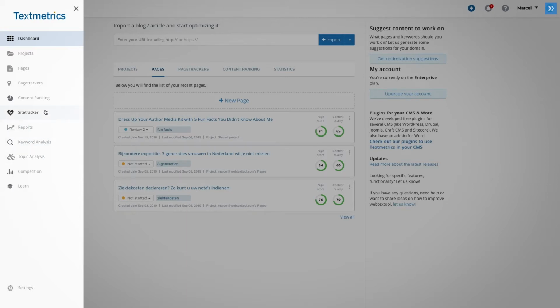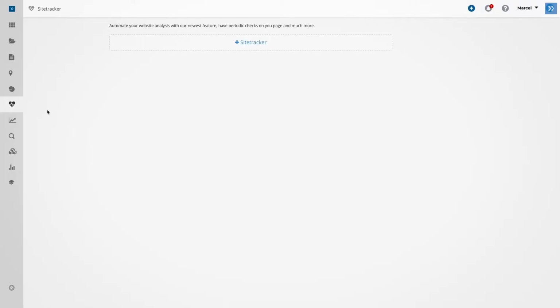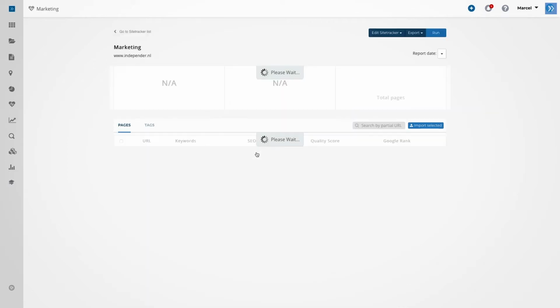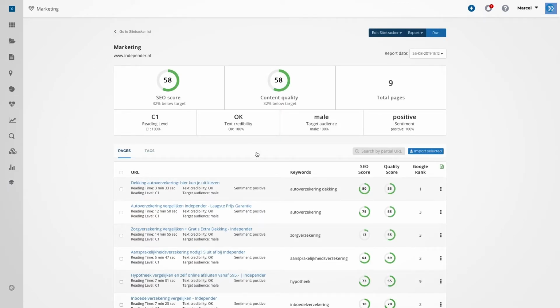Let's take a look at a site tracker. A site tracker is the place where you have an overview that shows exactly how things are going with certain domains of your organization. Here you have, for example, the recruitment domain, corporate communications, but also marketing. The marketing domain shows you the health of your organization. What is the content health of this part of the website? This powerful tool can be used in other areas and contexts as well. It measures the health of a domain, gives a summary, and you can click through to a specific page and then further improve it in the editor.